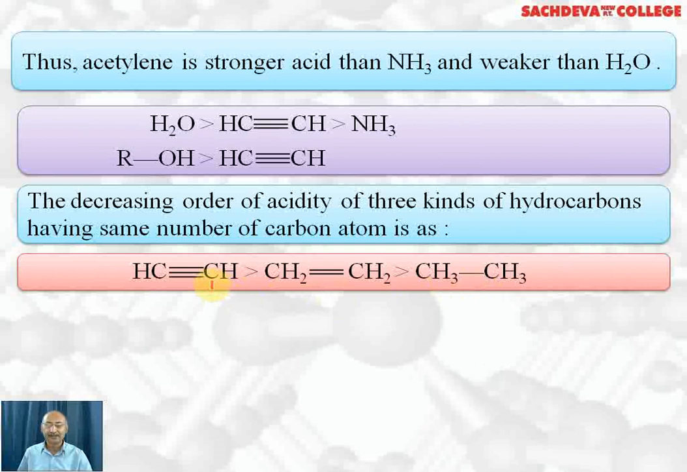The reason is this carbon is sp hybridized, which has 50% s character. This is more electronegative, therefore releases H ion easily. This carbon is sp2 hybridized, which has 33% s character, so it's less electronegative, releases H ion more easily than ethane but less easily than ethyne. And CH3 is sp3 hybridized, least electronegative due to 25% s character, does not release H positive ion readily.